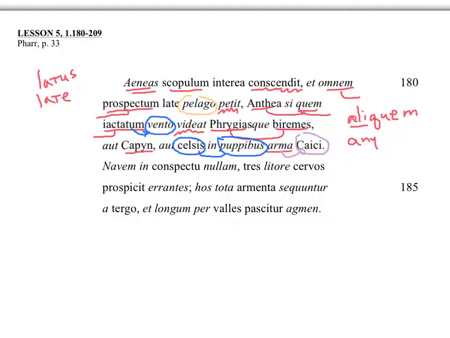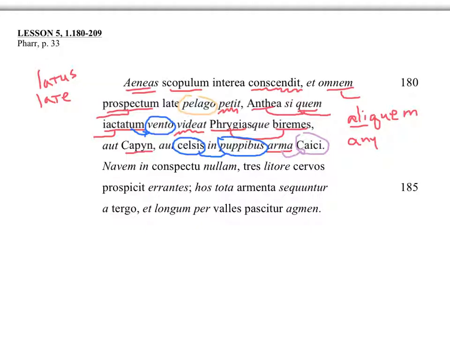Okay, so one more time. Meanwhile, Aeneas ascends a cliff and seeks the whole view toward the sea, widely. If he might see, and this is going to go with all this other stuff, if he might see anything of Antheus tossed on the wind or by the wind, and the Phrygian biremes, or Capys, or the arms of Caicus on his prows, decks. Okay, he might see this stuff. Well, let's find out if he does.